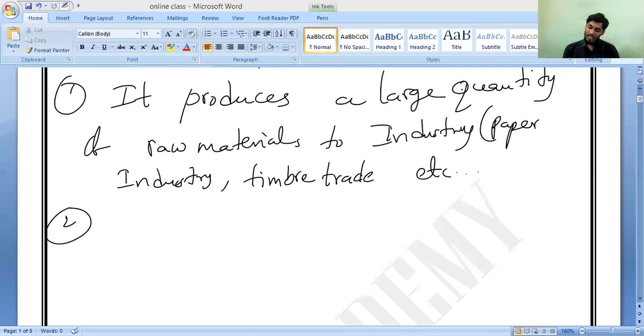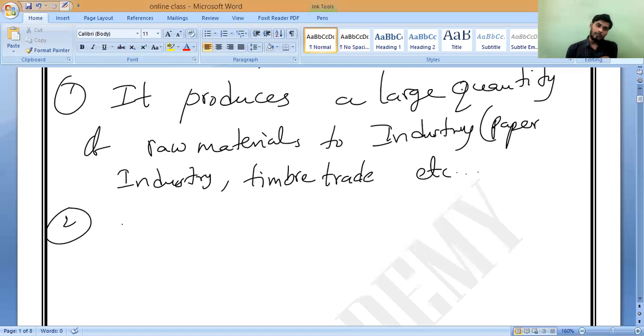If you are doing reforestation, the plants will utilize the carbon dioxide from the atmosphere. They will reduce the percentage of carbon dioxide in the atmosphere, and because of that, a decrease in global warming will take place. Do you understand? Reforestation leads to a decrease in global warming.